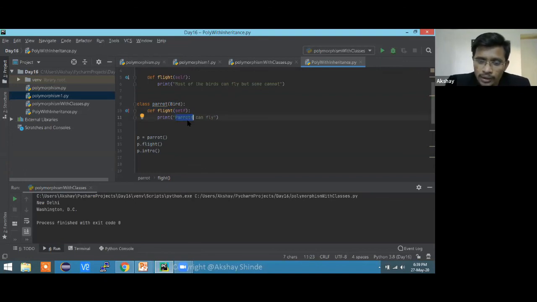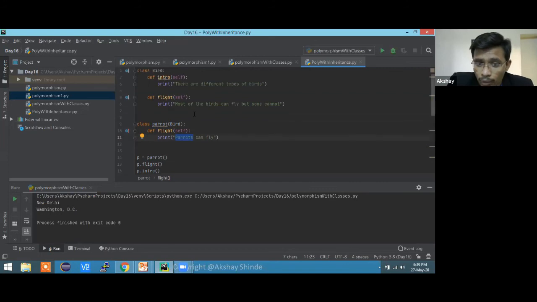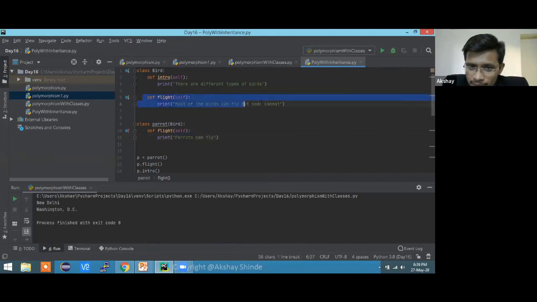That is how you can use polymorphism with inheritance. But since this is an already written function and we are writing it again, this function is overriding whatever we wrote earlier in the bird class. So this is called function overriding. What is function overriding? Understand this point. You can't do function overriding without inheritance. This is the golden statement from today's session, so you have to keep note of it.